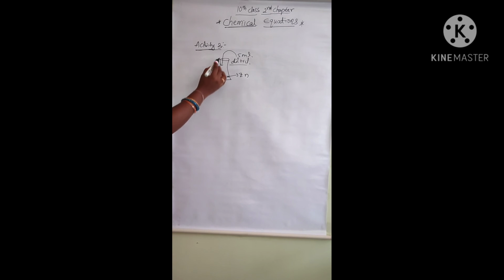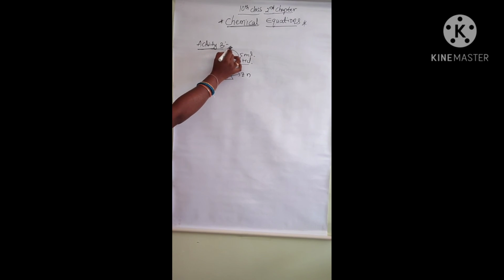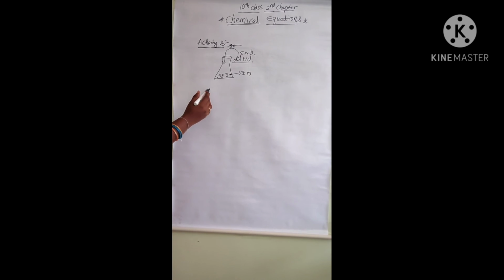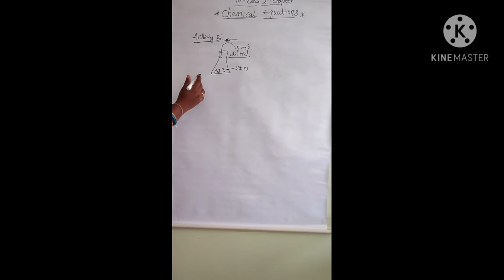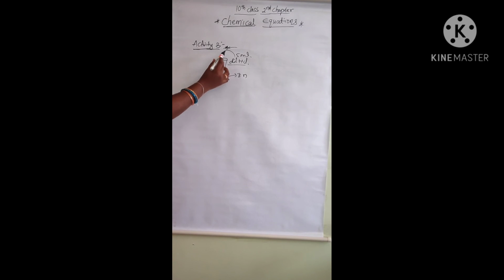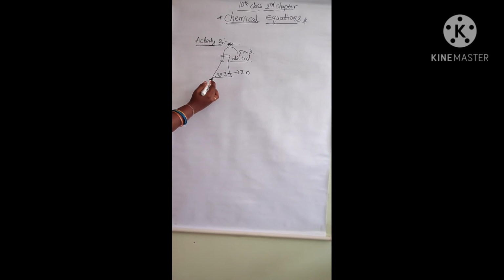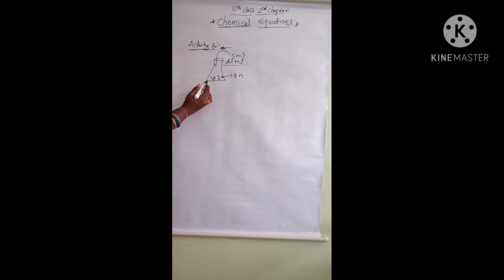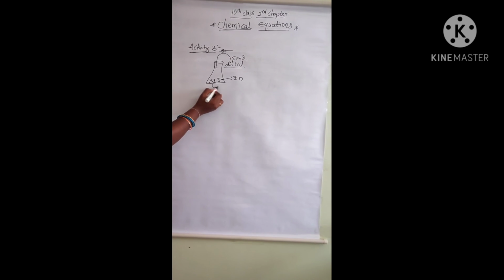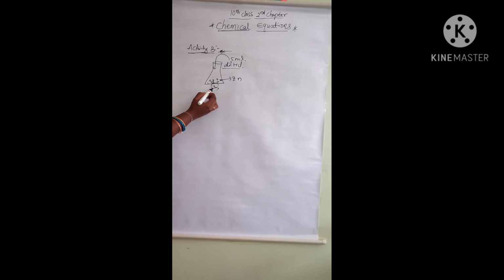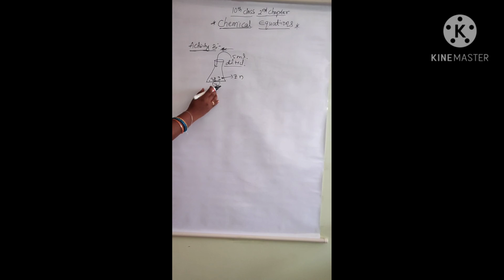Now keep a burning matchstick near the mouth of the conical flask. What happens to the burning matchstick? Touch the bottom of the conical flask with your fingers.